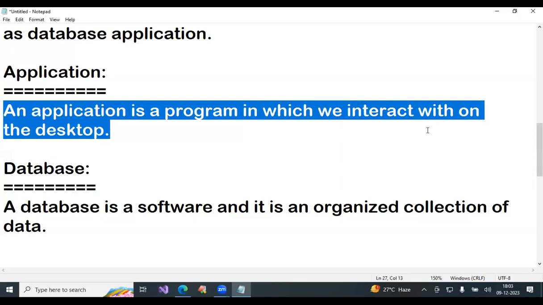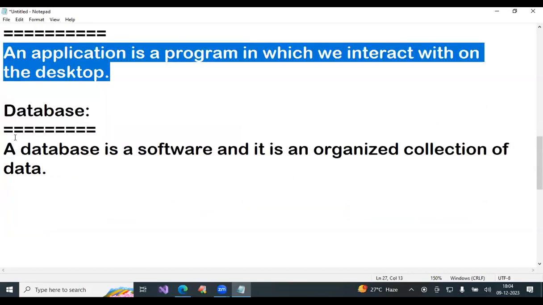Desktop, laptop, and other things, so many can be written, but I just gave desktop. Now you are interacting with one program, that program is called an application. If that application communicates with a database, that is called a database application. If you want to build that type of application, we require JDBC, and one language is required, that is Java. Got it?